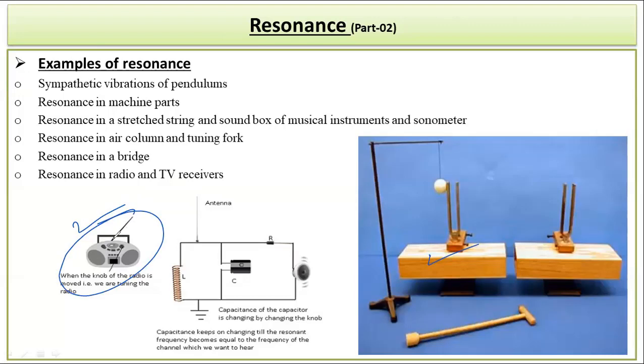So you may have used a radio, so there is an antenna, okay, and this antenna is actually to receive the frequency which has been transmitted by the radio stations.